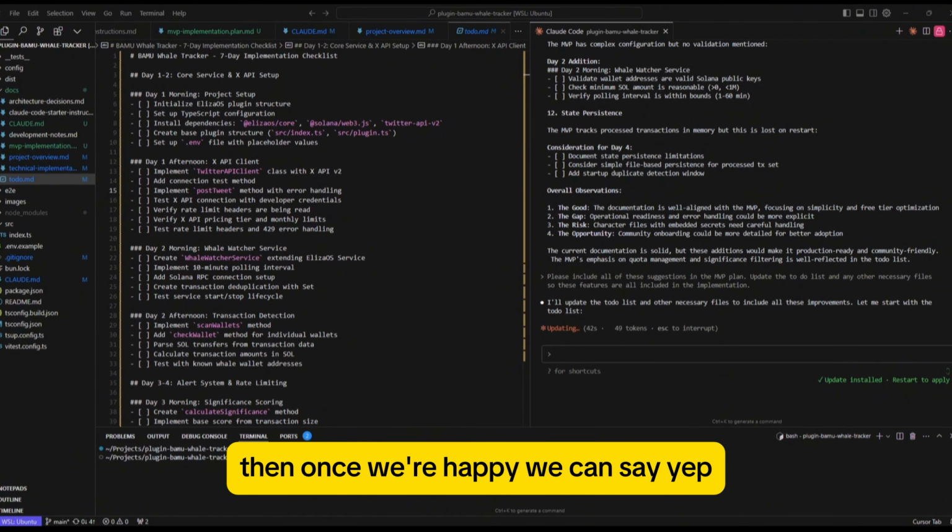So for example, maybe the response it gave, maybe we didn't like what it suggested for day 1 and day 2, so doing it this way means we can then say implement all of the suggestions for day 3 and 4 only. That way we wouldn't get those changes that it probably would have done if it just automatically went ahead and implemented the changes. If we approach it this way and get it to just give us its thoughts first, we can decide then exactly what we implement.